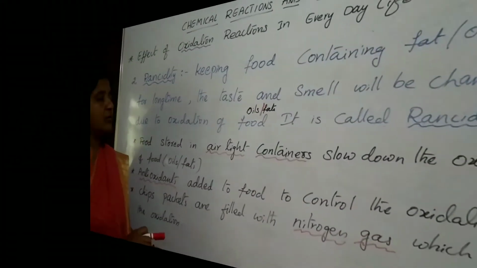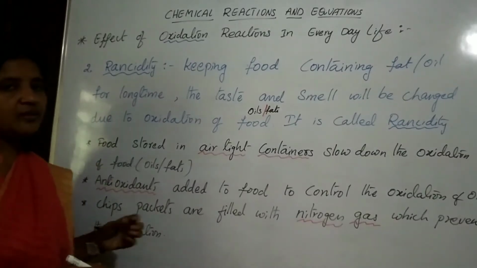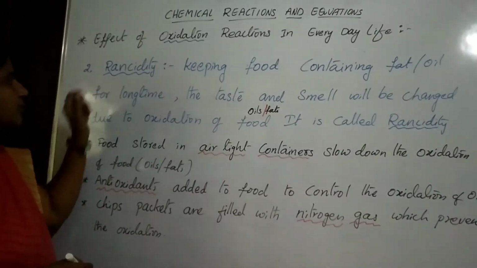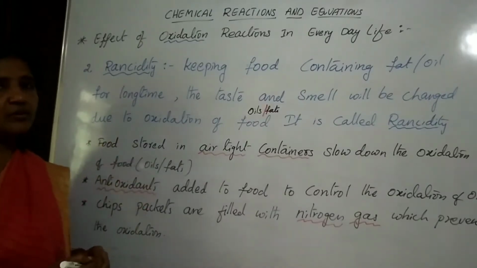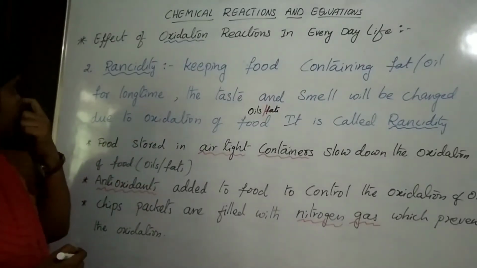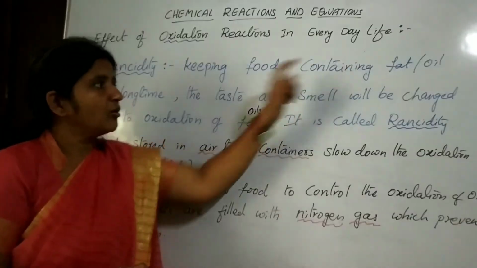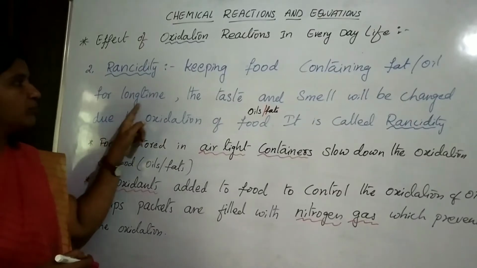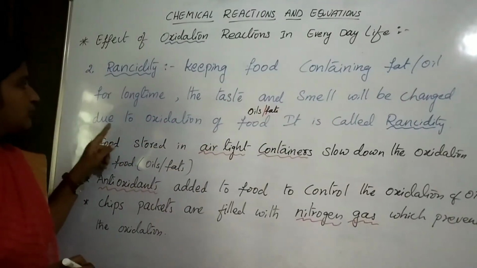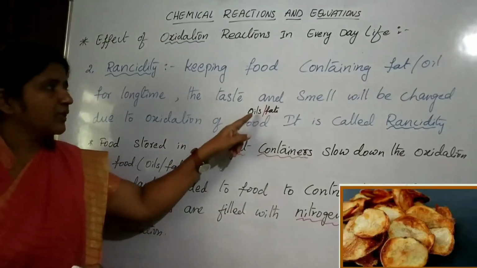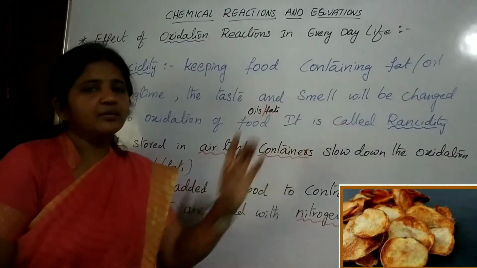Look at this, beta. It is one more effect of oxidation in our daily life, that is rancidity. It is a well known example, beta, of oxidation of food. Rancidity means keeping food containing fat or oil for a long time, the taste and the smell will change due to the oxidation of food containing oils and fats. This is called rancidity.